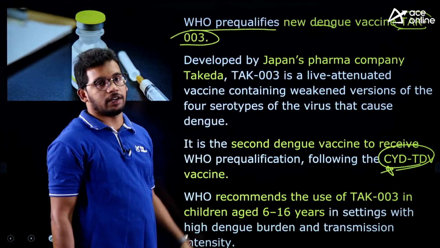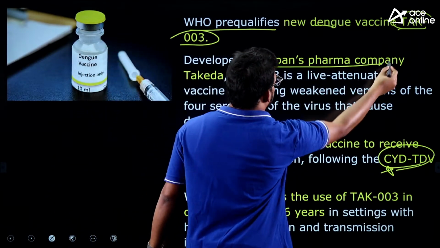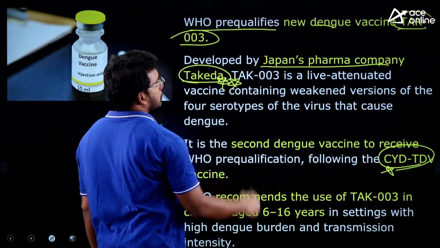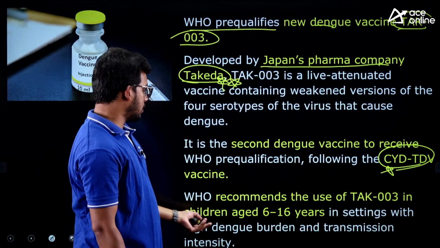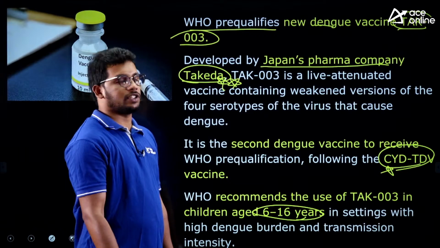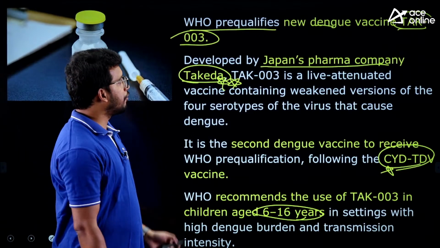So this is a dengue vaccine developed by the Japanese pharma company called Takeda. Takeda is the company which has developed it, right? This can be administered to children between 6 and 16 years. So these are the facts.